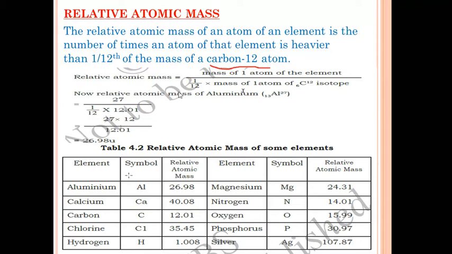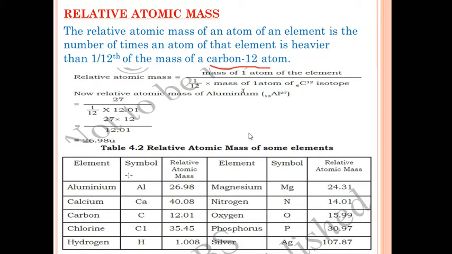Then 1/12 times the mass of one atom of carbon-12, which is 12.01. Next, 12 will go to the top, it will be multiplied with 27, and down we'll have 12.01. Nearly the answer is 26.98 u. So the unit of relative atomic mass is u. This is very easy. In your exam, they will give you the mass of the element, and you have to remember the mass of one atom of carbon-12 isotope, that is 12.01, and using this formula you can calculate it.